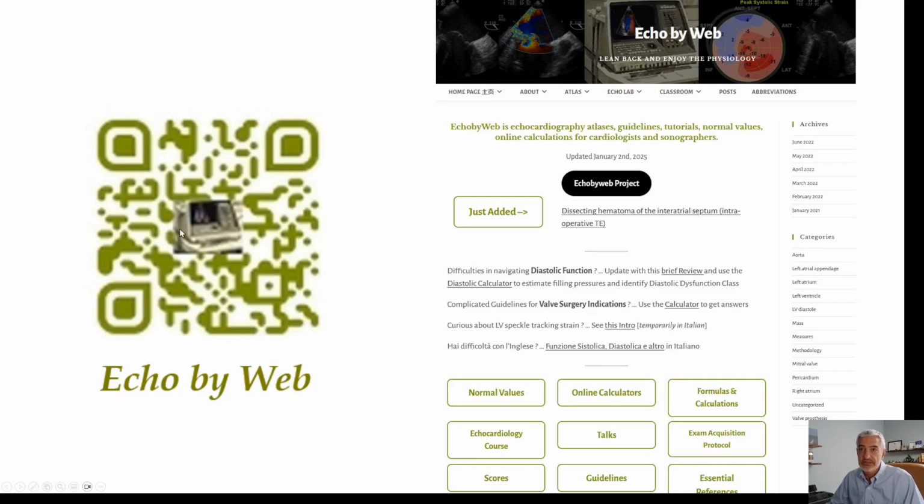In here, you can see the QR code to access the Echo by Web site, for example, for your cell phone right away.